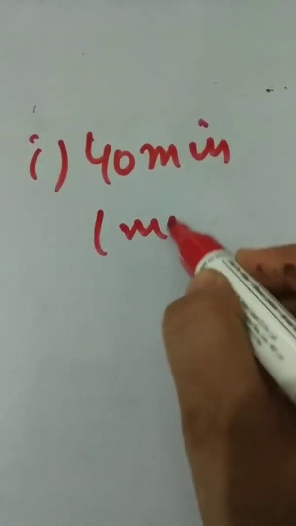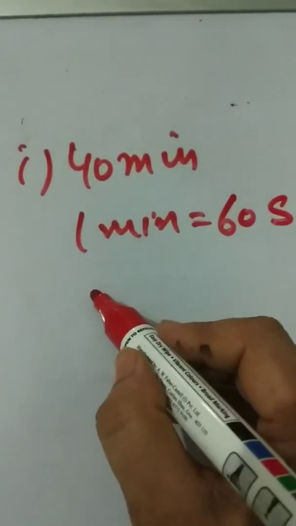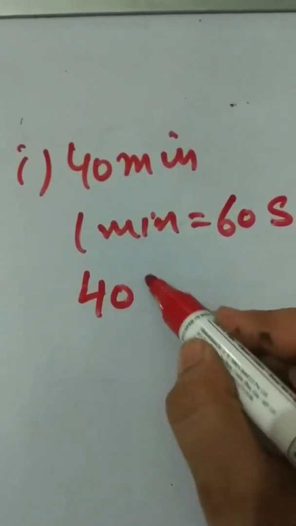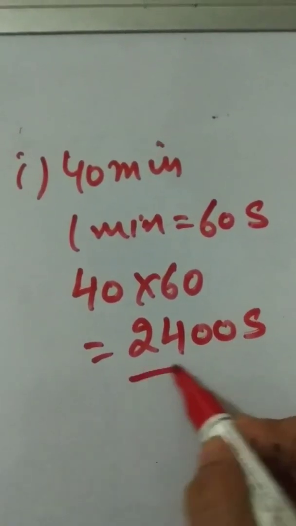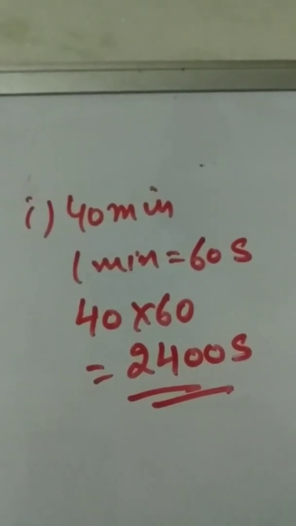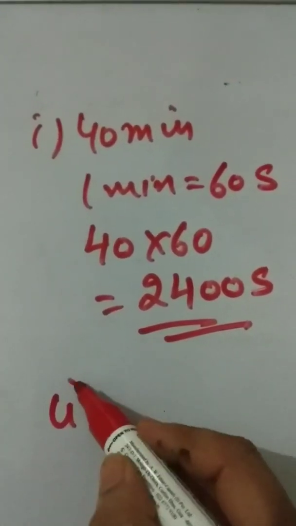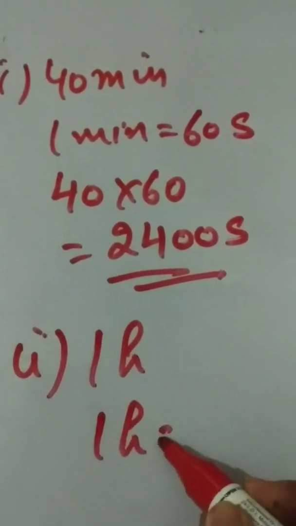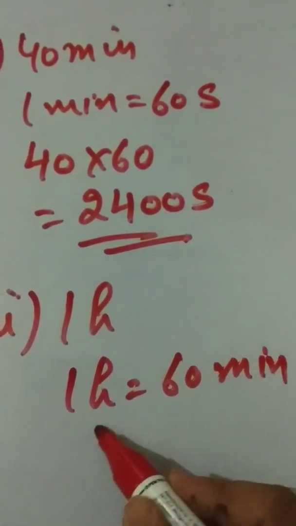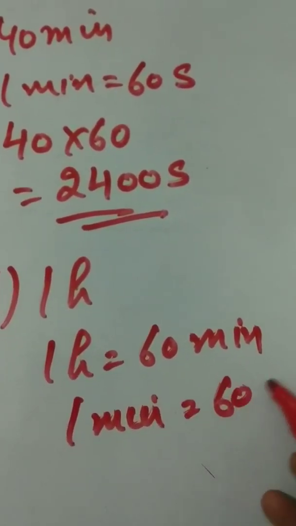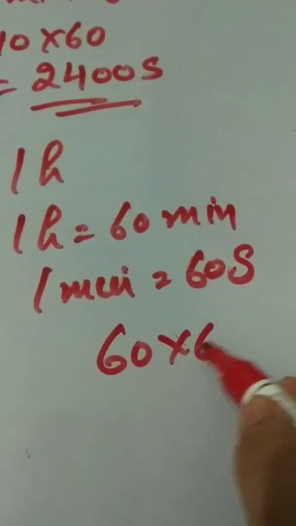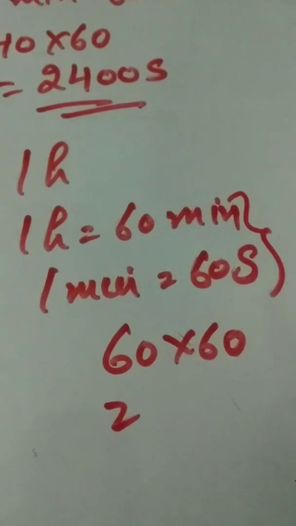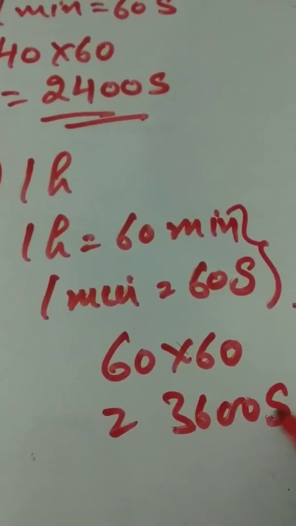In the second numerical, we have to change the given units into seconds. 40 minutes. We know 1 minute is equal to 60 seconds. So we will multiply 40 with 60 and we convert 40 minutes into 2400 seconds. Second, 1 hour. 1 hour is equal to 60 minutes and 1 minute is equal to 60 seconds. Then we multiply 60 with 60. We get 3600 seconds.